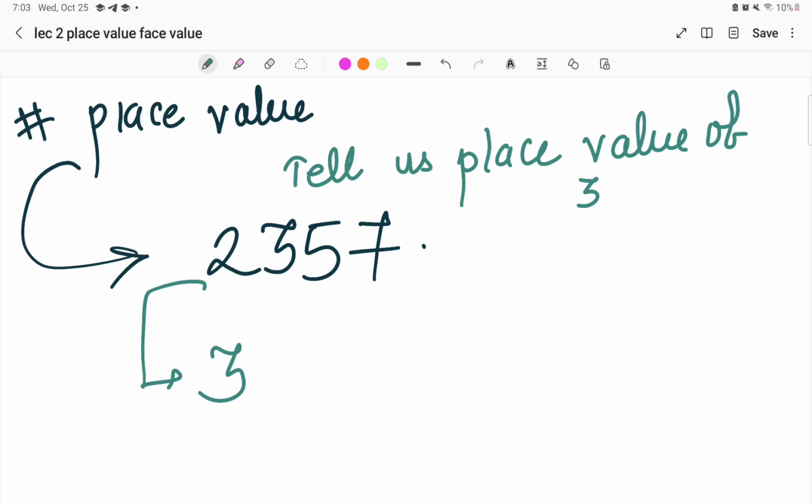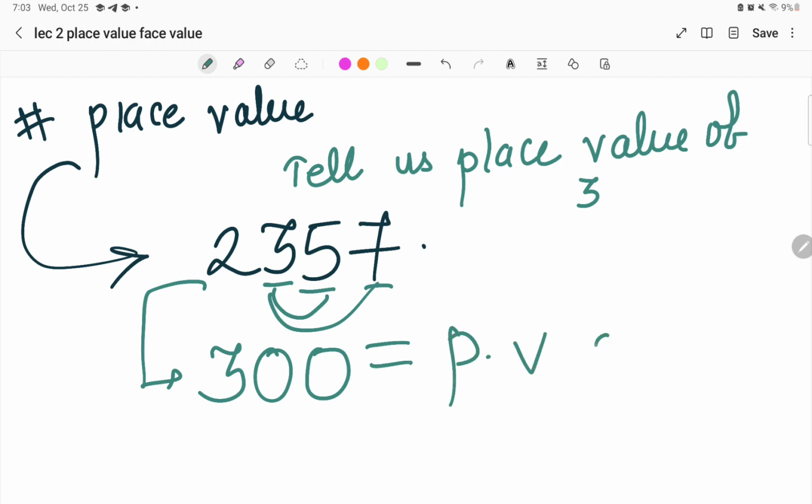If you look into the question, after 3 there are 2 digits, that is 5 and 7. So you have to just remember: write the number as it is and give as many zeros as how many digits are there after that given number. It means after 3 there are 2 digits, so I'll give 2 zeros after 3. This is nothing but the place value of 3.